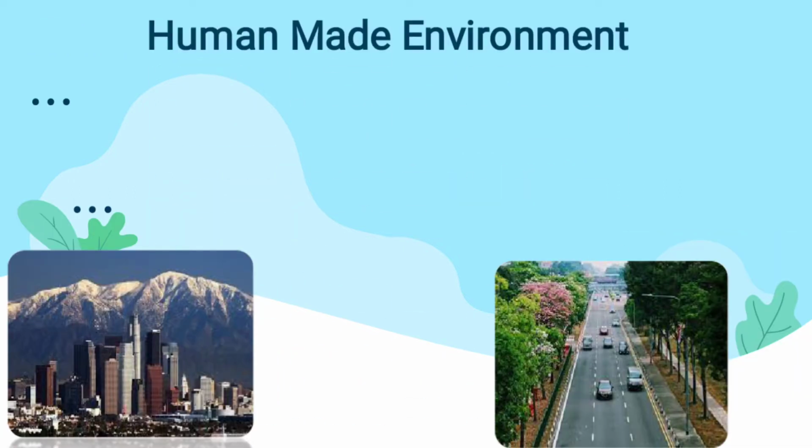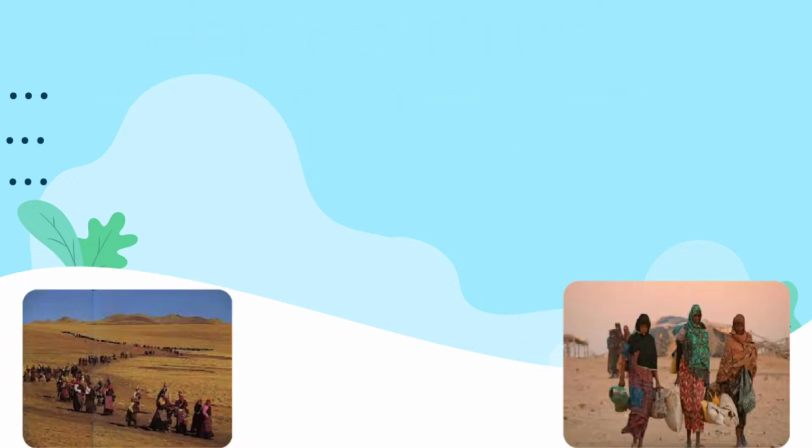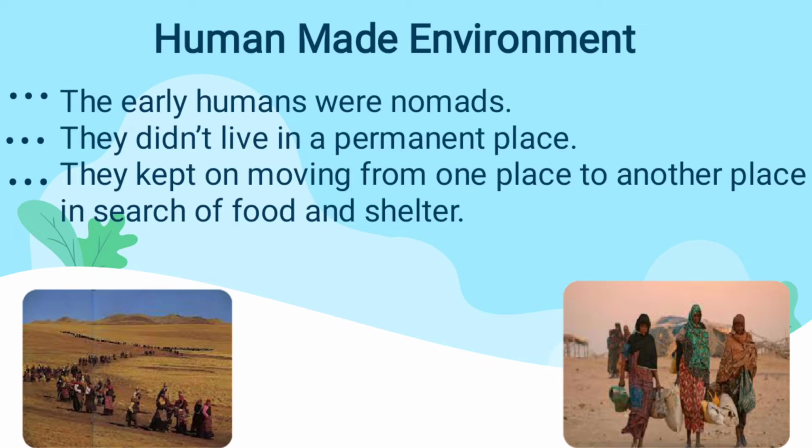What is the human-made environment? It is the human-created environment, which occurred naturally but which humans have altered for their needs, such as roads, buildings, bridges, dam construction and apartment construction. All these things come under the human-made environment. Let's see the human-made environment.